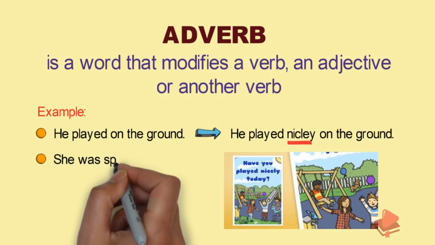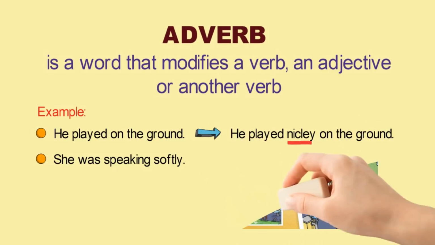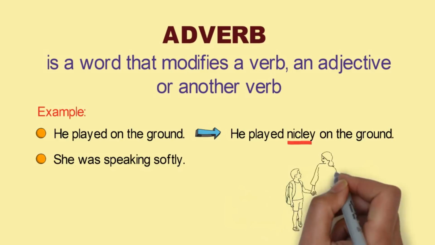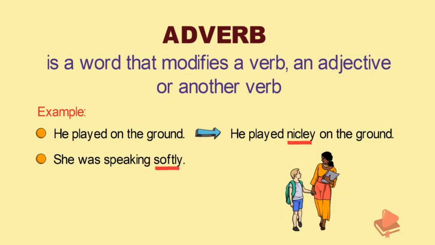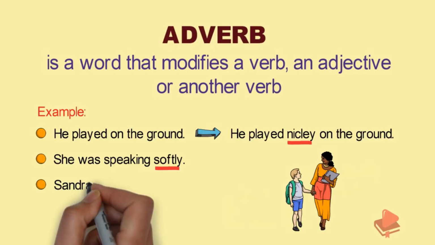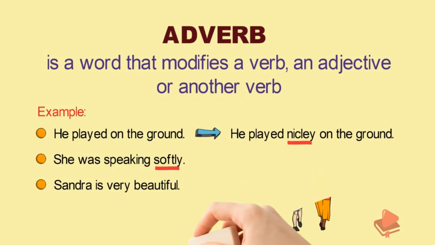She was speaking softly. Here, softly is describing the verb speaking. So, softly is an adverb here. The next statement is, Sandra is very beautiful. Here, very is describing the adjective beautiful.